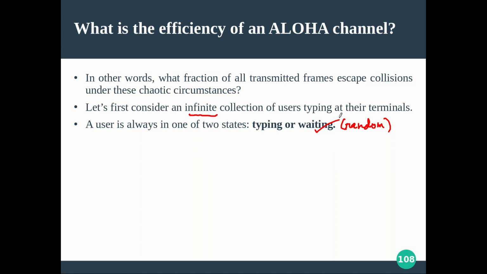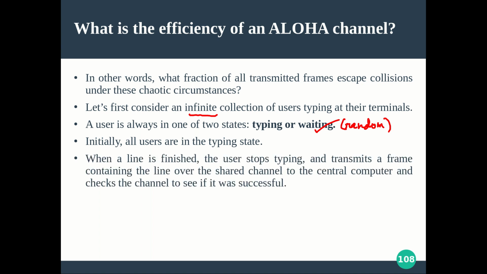As soon as they complete their typing, they have information to be communicated, and they will start sending it. If it collided with someone else's data, then it will wait for some random amount of time. So that is another state of any user in the system. Initially all users are in a typing state, so that we can proceed with our efficiency derivation.